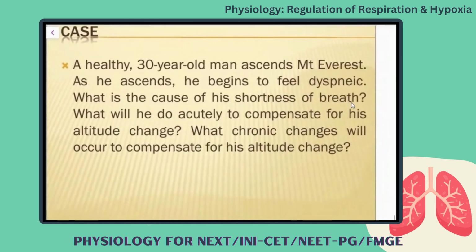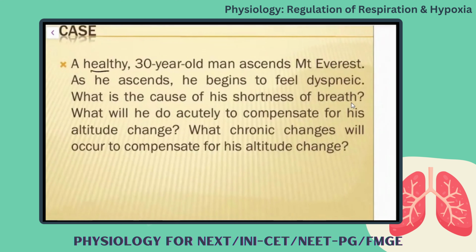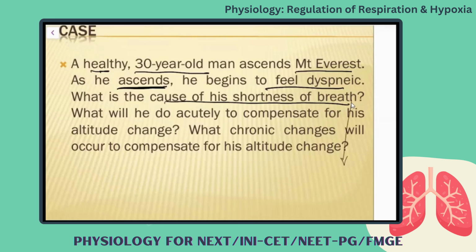And one small case we are having here. A healthy 30-year-old man ascends Mount Everest. Okay. And as he is climbing, ascending, he begins to feel dyspneic. What is the cause of the shortness of breath? Compare it with hypoxia. Which type of hypoxia? What is the mechanism behind hypoxic hypoxia? Atmospheric oxygen is low. So it is hypoxic hypoxia.